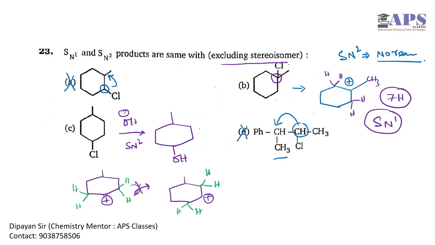So the thing is, if SN1 and SN2 will give the same product, we have to check two things. First of all, whether SN2 reaction is possible or not, because in option B SN2 reaction is not possible. And in option C we have to check that if SN1 reaction is possible along with SN2, then the carbocation should not rearrange itself to form a more stable carbocation. So by this we can say that SN1 and SN2 products are the same, excluding the stereoisomerism. Okay.